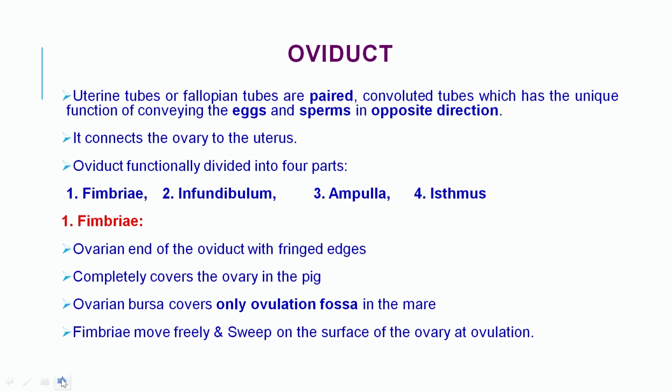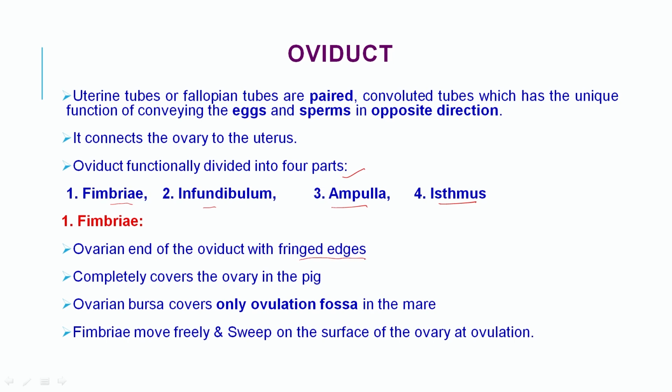Second part, that is the oviduct. Uterine tubes or fallopian tubes are paired convoluted tubes which have the unique function of conveying the egg and sperm in opposite directions. It connects the ovary to the uterus. The oviduct is functionally divided into 4 different parts: the fimbriae, infundibulum, ampulla and isthmus. The fimbriae is the ovarian end of the oviduct with a fringed edge.